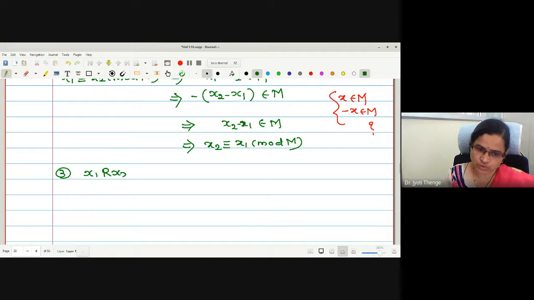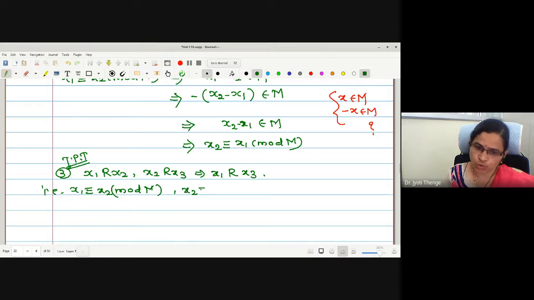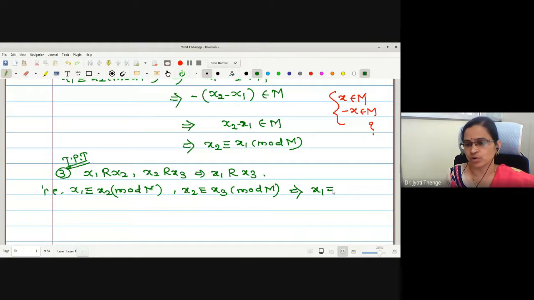x1 related to x2, x2 related to x3. This should imply x1 related to x3. That is, x1 congruent to x2 mod M, x2 congruent to x3 mod M. What is the aim to show? x1 congruent to x3 mod M. Let us write one by one.